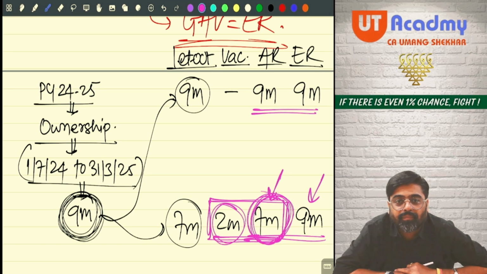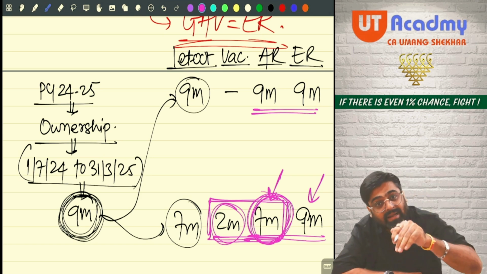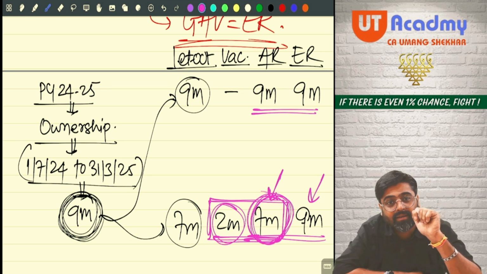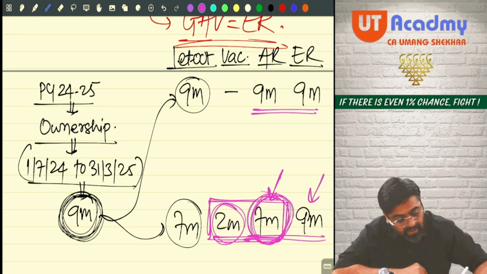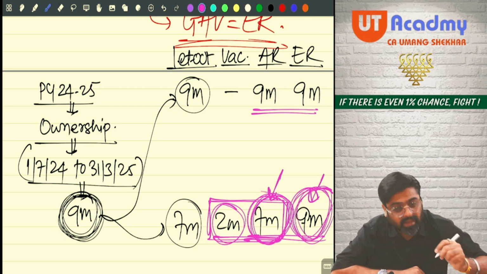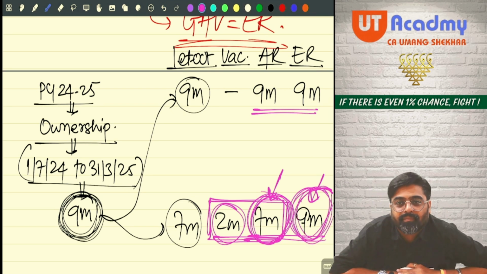Yes or no? But even after adding the vacancy rent, if the total is still less than expected rent, then expected rent will be taken as GAV. Understood? All the possibilities done.